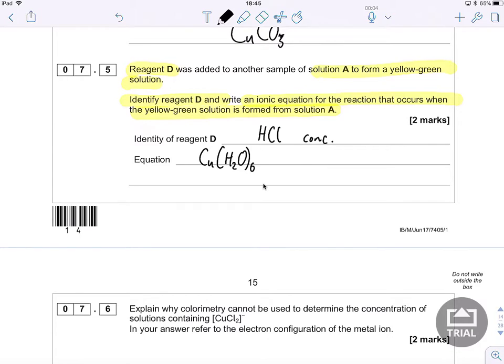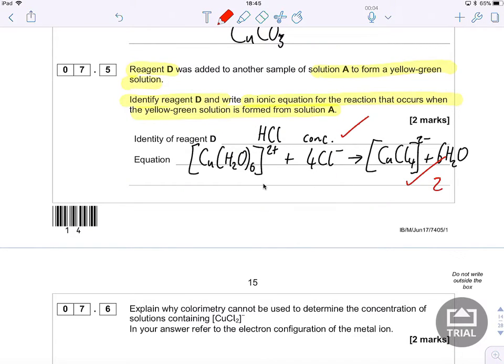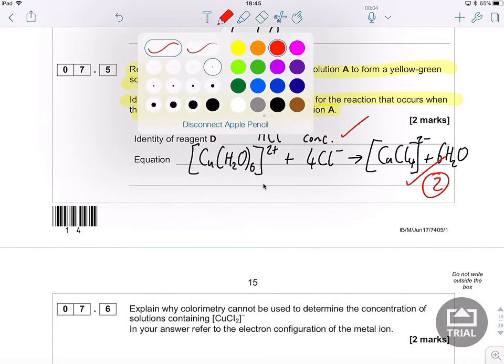So I've got 6 waters surrounding my central copper 2 plus ion, and I need 4 chlorides because only 4 chlorides can fit around. And each has got a negative charge, so it takes my total charge down to 2 minus, and then my 6 waters have been kicked out. So I'll get 1 mark for my reagent and 1 mark for my correct equation.